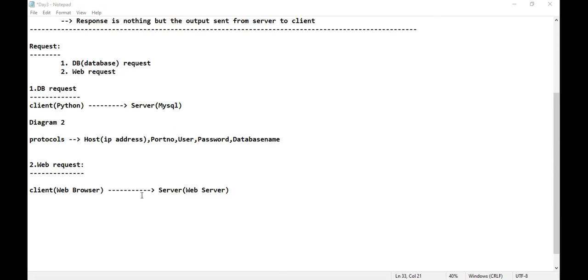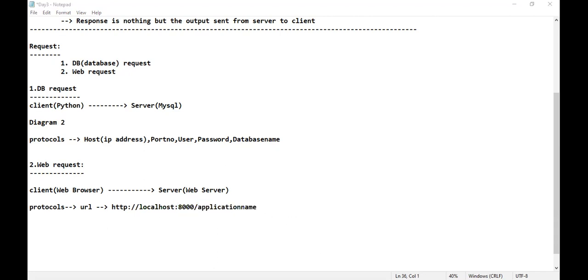www.instagram.com, correct, right? But in reality, what will happen? Don't you think this is how the protocol will look? See here, this is how the protocol will look. It may be HTTP or it may be HTTPS, then localhost, port number, application name. This is how things will be there.